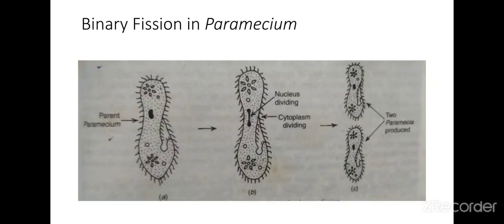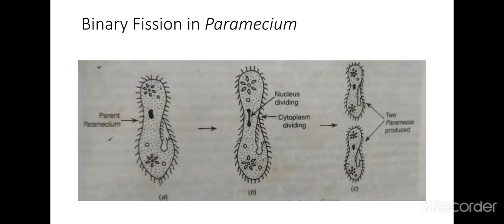Next is an example of paramecium. Paramecium also reproduces by the process of binary fission. So what is paramecium basically? Paramecium is a unicellular organism which has thread-like structures called cilia over its body. Here you can see in the picture. A fully grown paramecium divides its body into two parts to form two smaller paramecia.